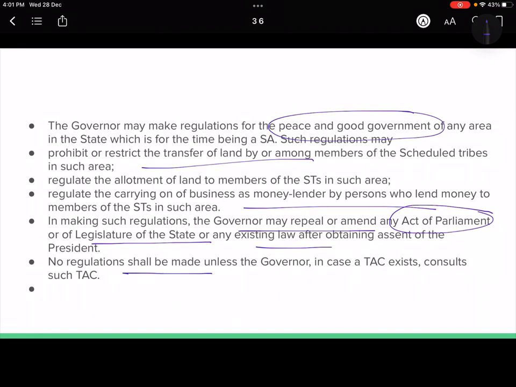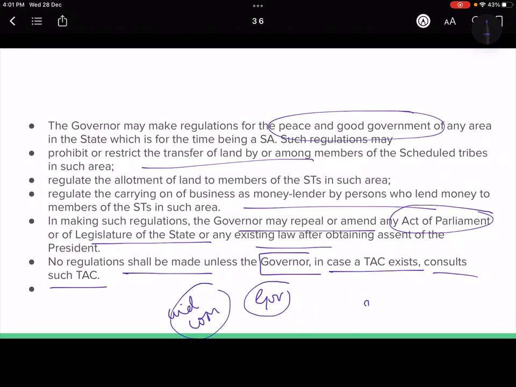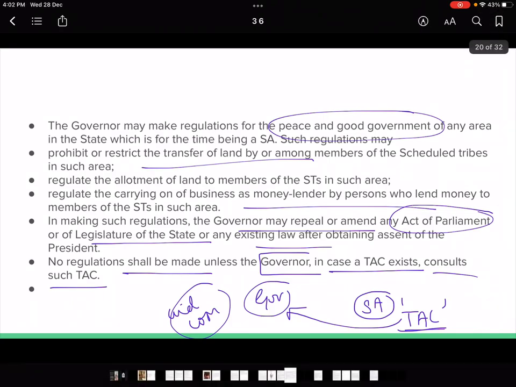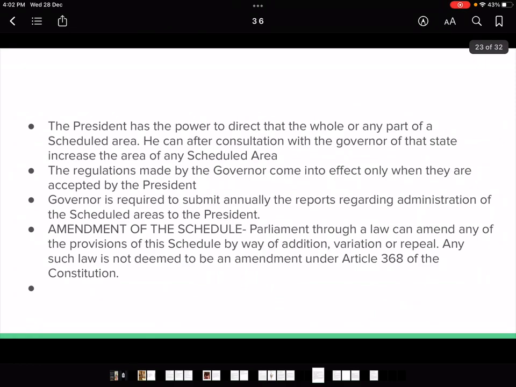So no regulation shall be made by the governors in case TAC exists, consult such TAC. For example, अब मैंने बोला कि governor क्या है, basically he works on the aid and advice of the council of minister. But in the case of scheduled areas, ठीक है, the advice of TAC becomes important, ठीक है. So in that cases TAC का involvement ज़्यादा हो जाता है, ठीक है.